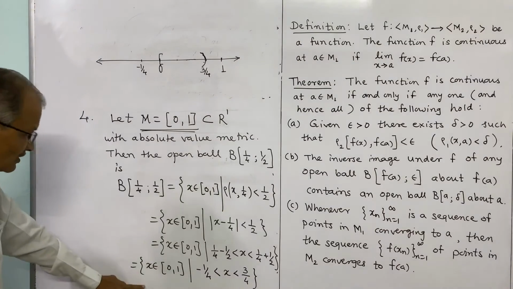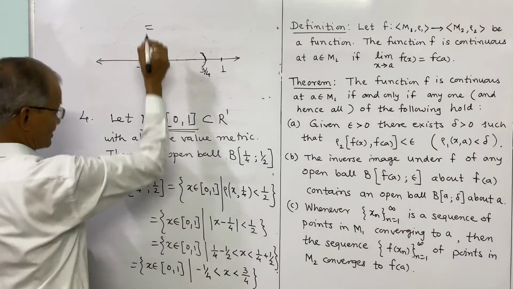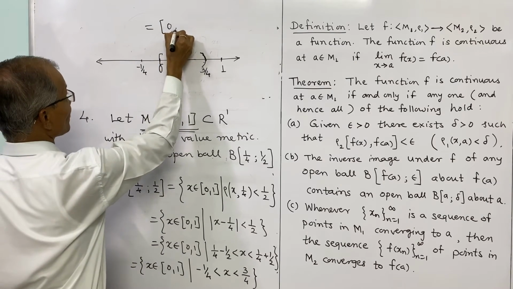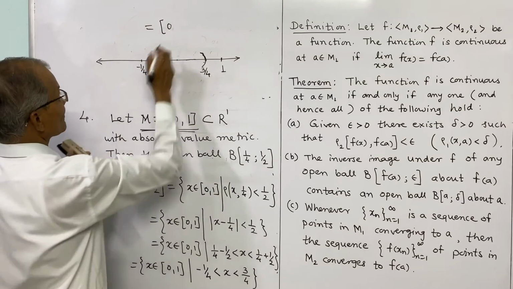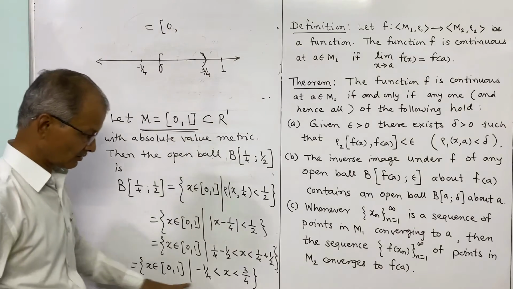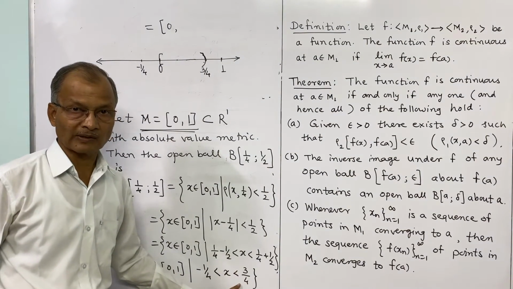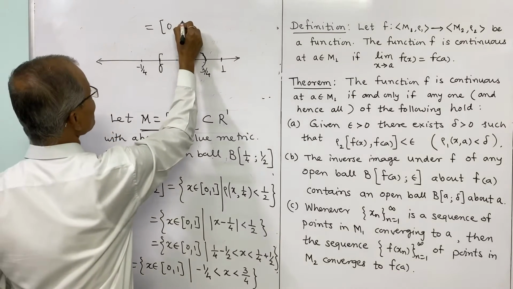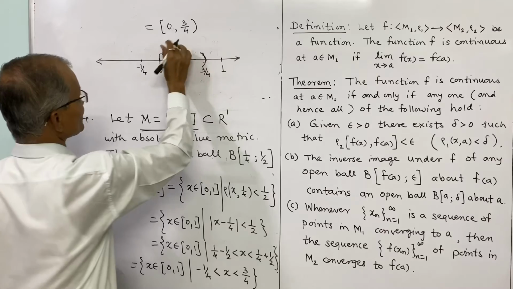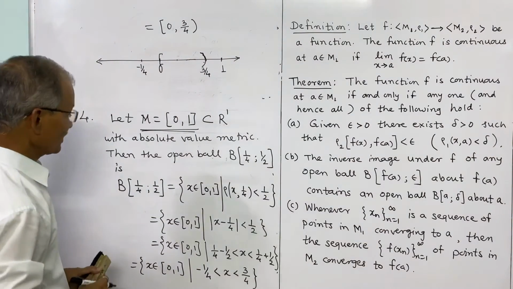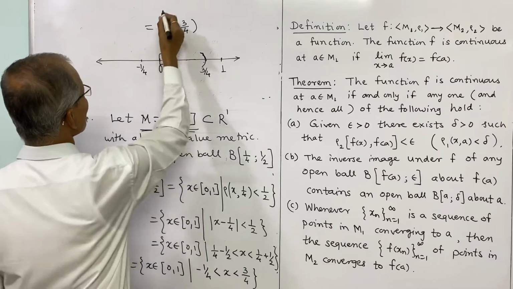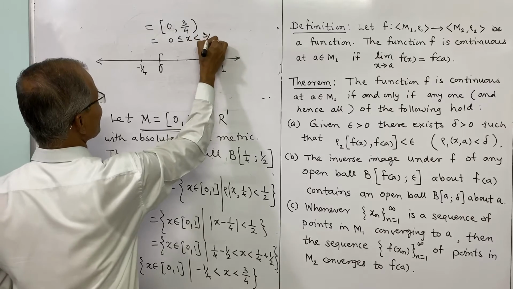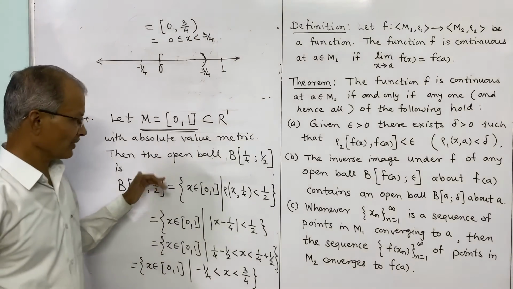So thus this set is exactly the interval. This end is closed. 0 is there in this open ball, but 3 by 4 is not in this open ball because x is strictly less than 3 by 4. 0 is there because 0 lies in between this interval. And so we denote such intervals as semi-open or semi-closed interval 0, 3 by 4. Or actually this will mean 0 is less than or equal to x is less than 3 by 4. This is the meaning of the open ball.